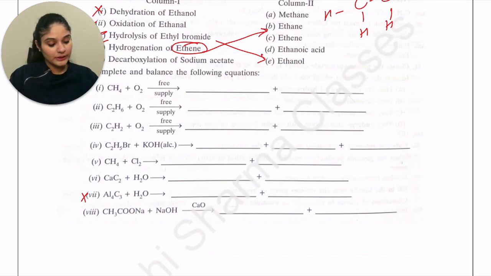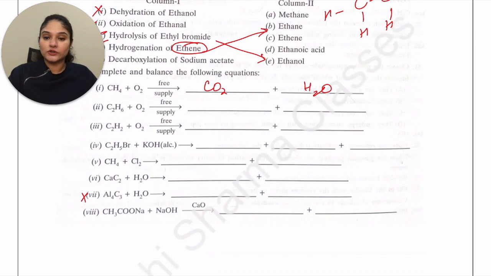Let's start with the first one. CH4 plus oxygen in free supply. What would happen? Hydrocarbons are very good fuels. That is because when you burn them, or when combustion happens, you get a good amount of heat and energy supply. Along with that, you get carbon dioxide plus water. So in this case, you will get carbon dioxide plus water. You don't have to mention heat if they have not given you an extra column for that.